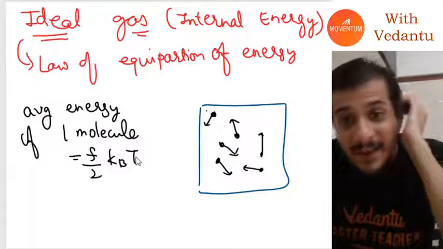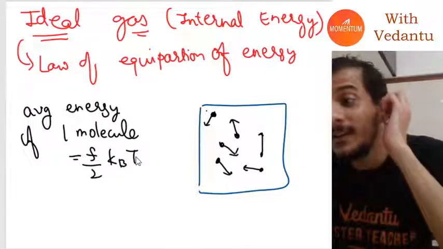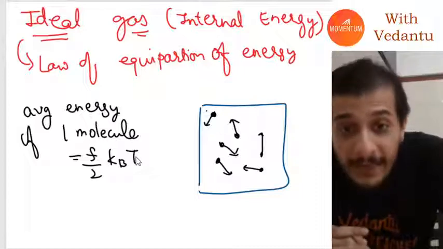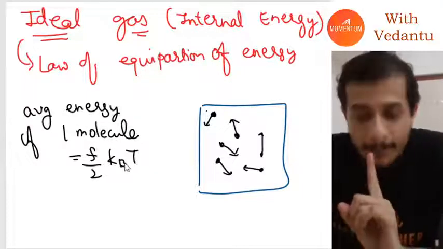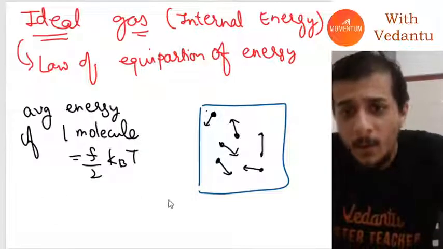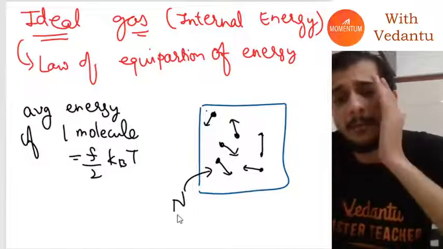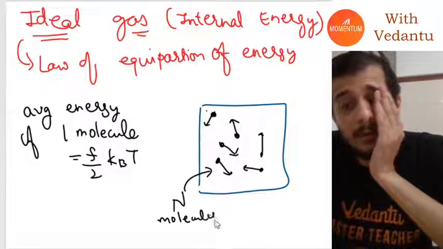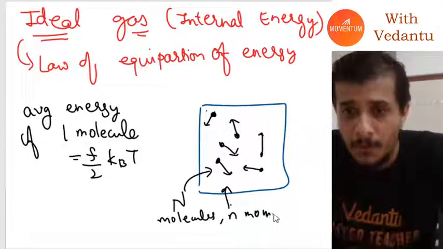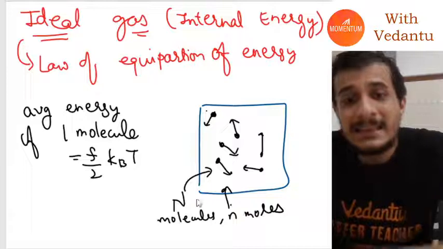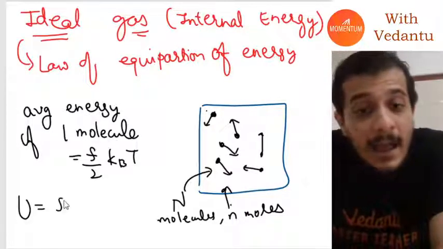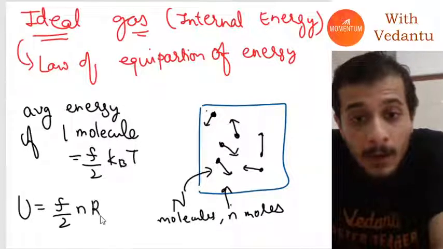What is F here? F is called the degree of freedom. kB is the Boltzmann constant, R divided by N. Similarly, if it has n number of moles, then the overall energy we calculated is F by 2 into n into R into T.